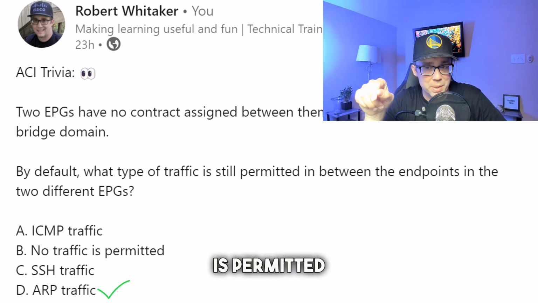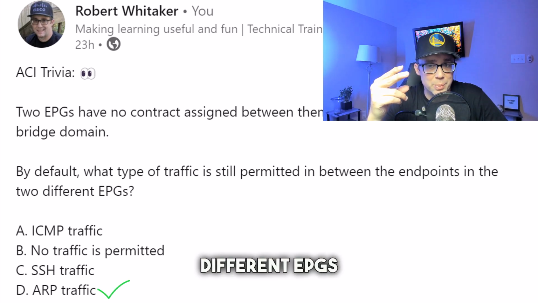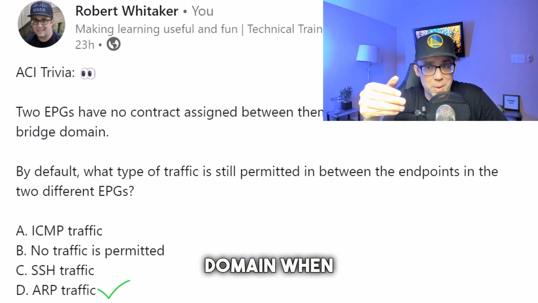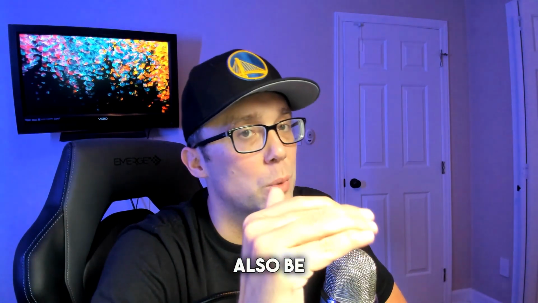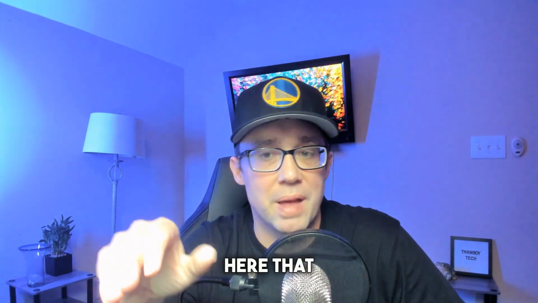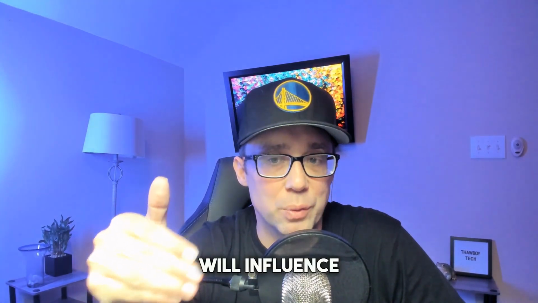ARP traffic is permitted between endpoints in 2 different EPGs that are in the same bridge domain when no contracts are applied. Now, BUM traffic could also be an acceptable answer too. And I should put an asterisk here that your settings on your bridge domain will influence whether or not the BUM traffic actually gets flooded.